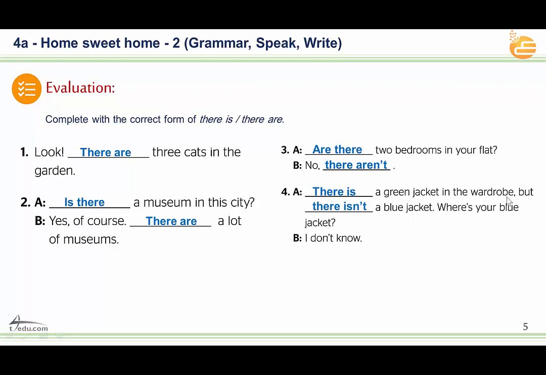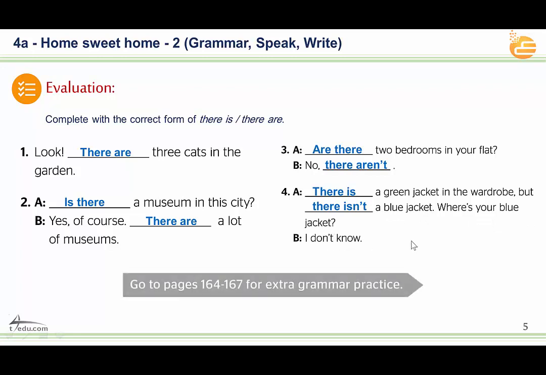There isn't, excellent, but there isn't a blue jacket. Where is your blue jacket? I don't know. Okay, very nice.